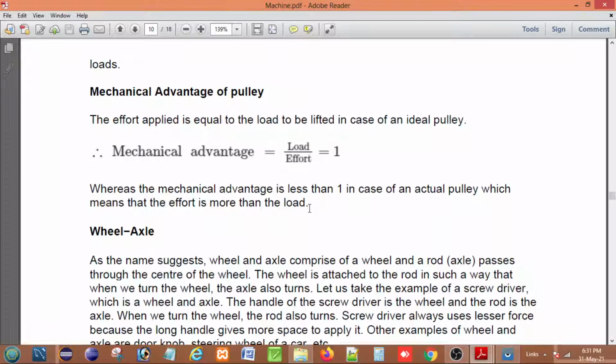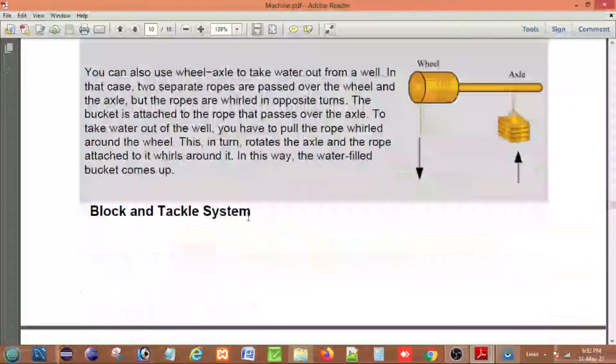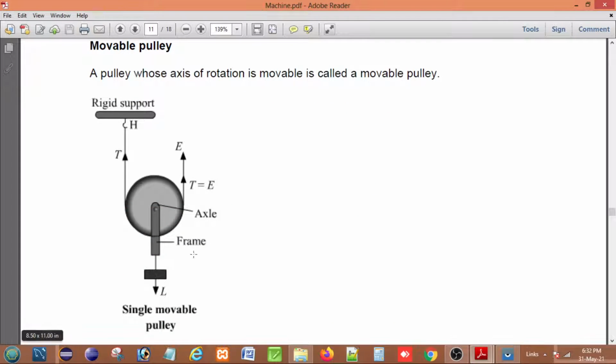Now, we already understand the fixed pulley. After the fixed pulley, now we have to study the single movable pulley. Here we learn the single fixed pulley and now the single movable pulley. What is the principle of a single movable pulley? This is the example of a movable pulley or single movable pulley.